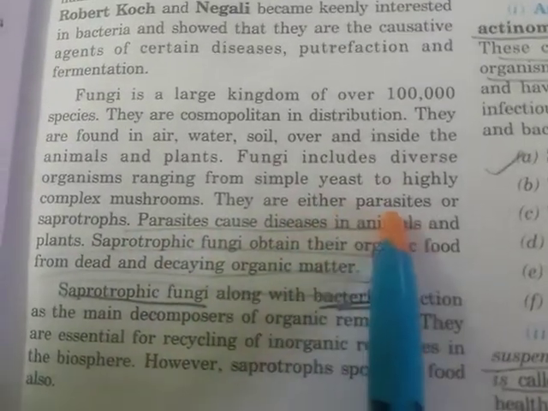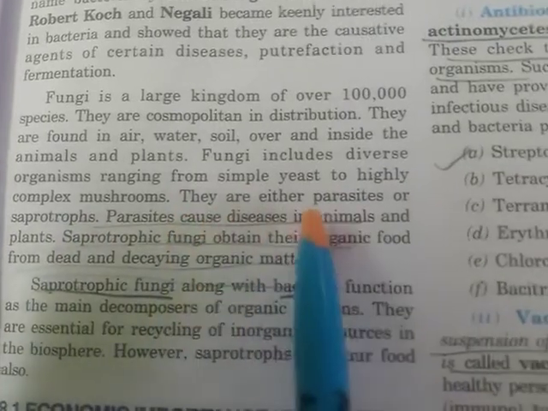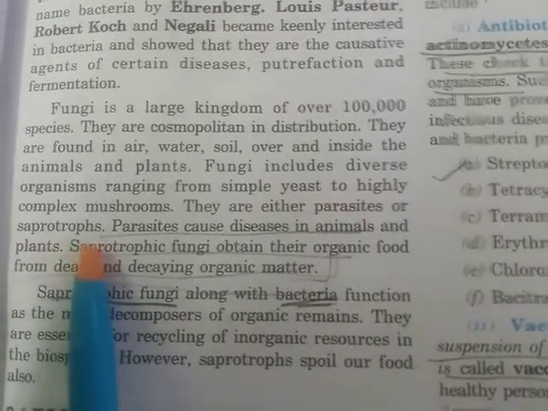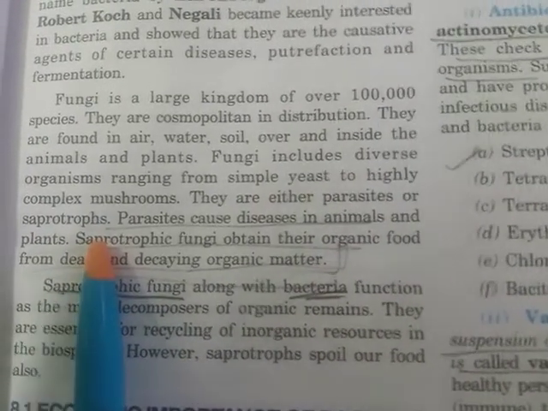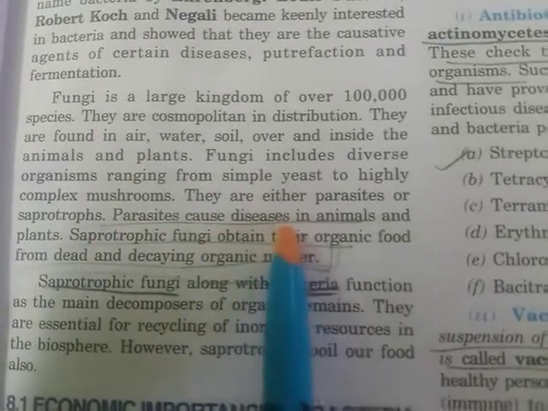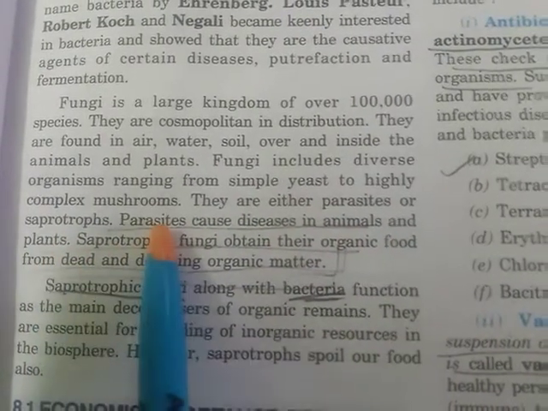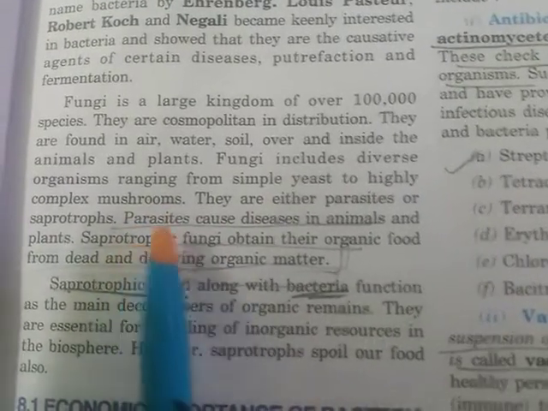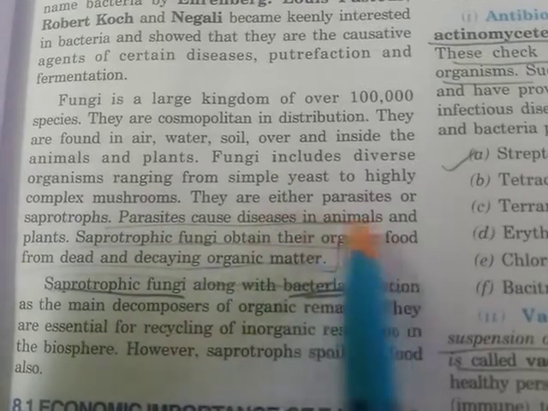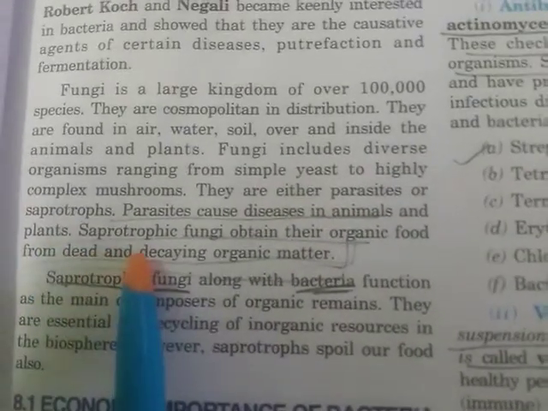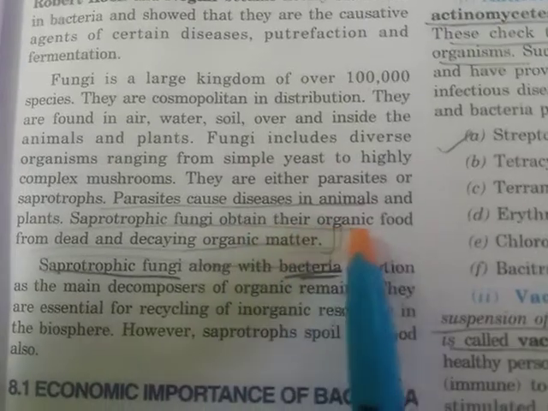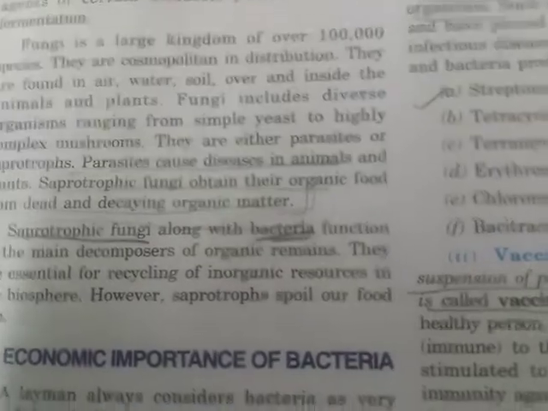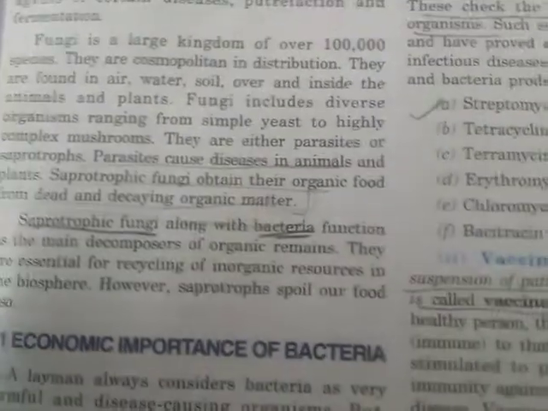They are either parasites or saprophytes. Parasites live on living organisms, deriving their nutrition from the host, and they cause diseases in animals and plants. Saprophytes live on dead and decaying organic matter, and saprophytic fungi obtain their food from it.